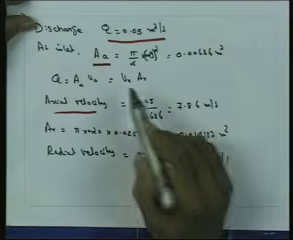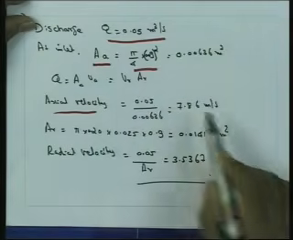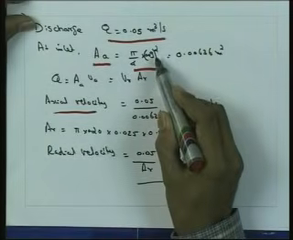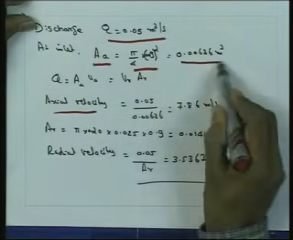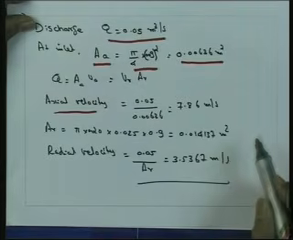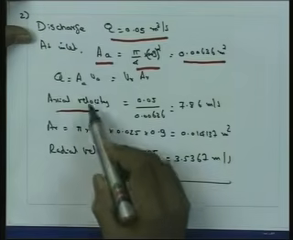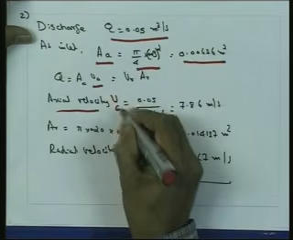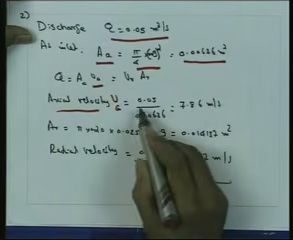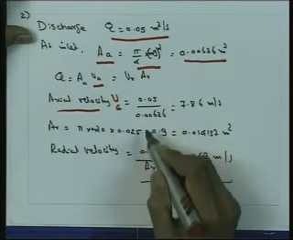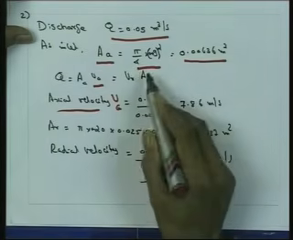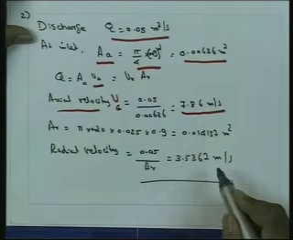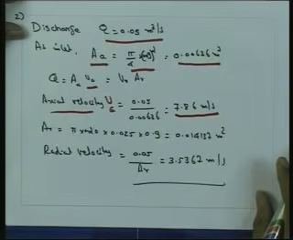At inlet, the area of cross section can be written as pi by 4 into 0.09 squared, since the diameter is 9 centimeters. That gives the inlet area of cross section. Then the axial velocity VA is equal to Q divided by AA, which is 0.05 divided by AA, that is 0.00636. So that gives the axial velocity as 7.86 meter per second.